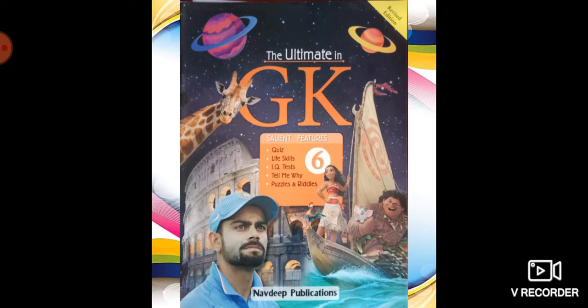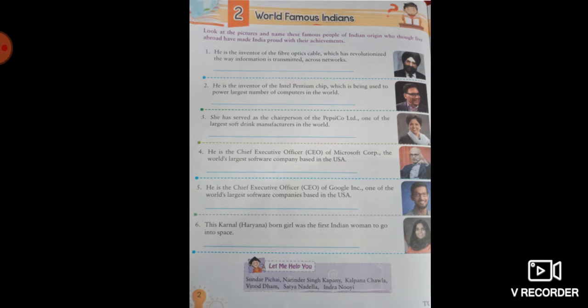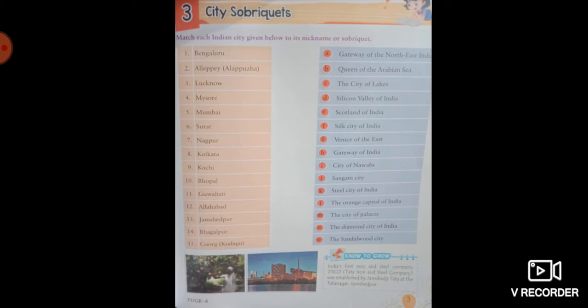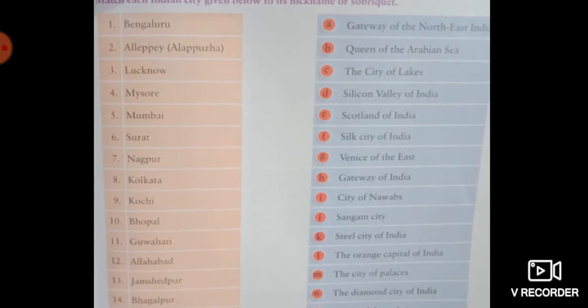So, let's start today's GK class. In today's class, we will do the third page of your book, and the page title is City Sobriquets. In this page, you have to match the city name with its sobriquets. Sobriquets means subnames. Okay.